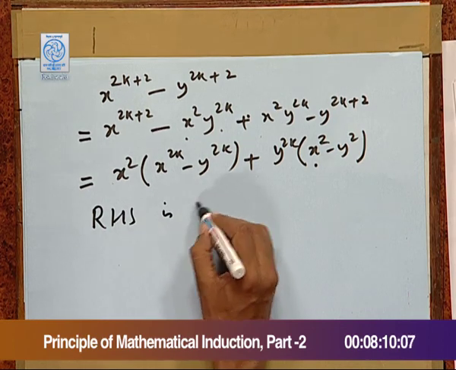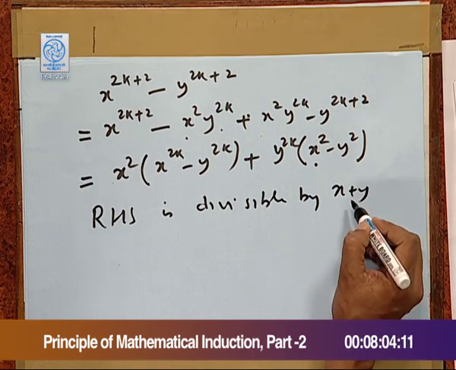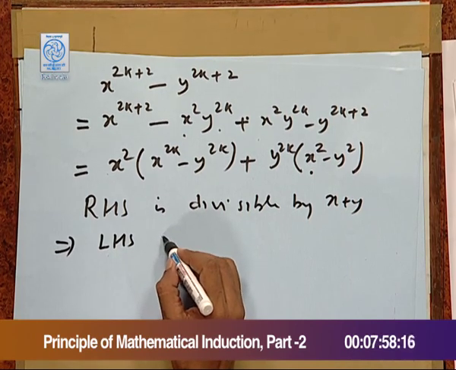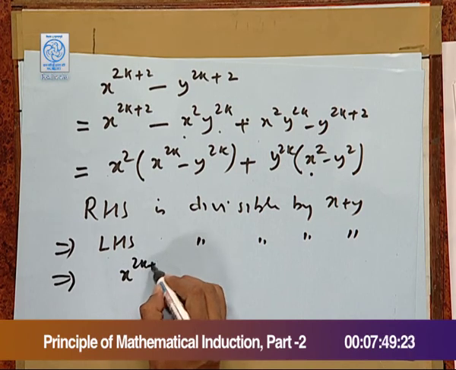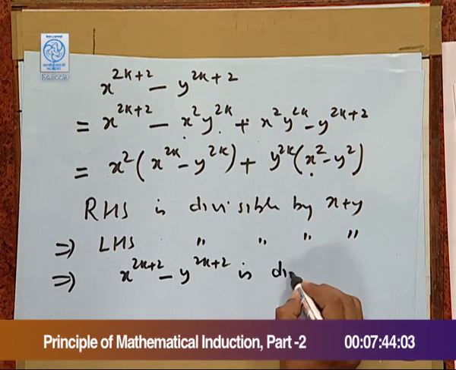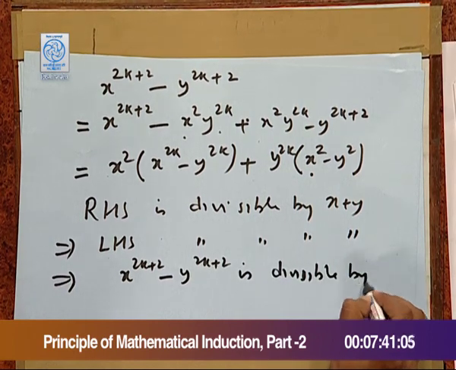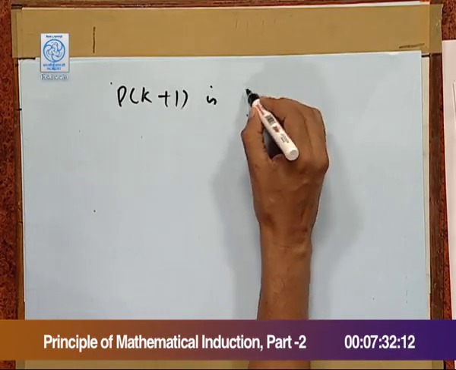In this manner, the entire right hand side is divisible by x plus y, and hence left hand side should be divisible by x plus y. That means x power 2k plus 2 minus y power 2k plus 2 is also divisible by x plus y, and thus we have proved P k plus 1 is also true.